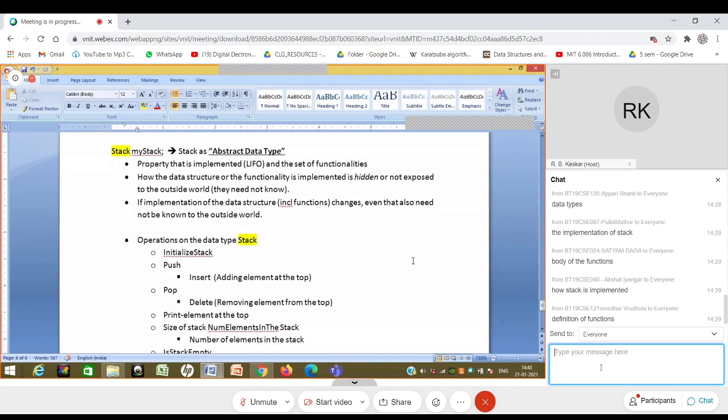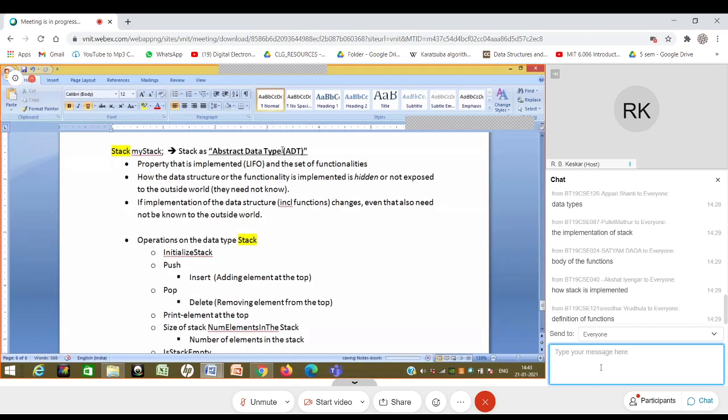Why am I saying this? Remember, our course name is data structures and program design. So this is a very important principle of program design, and we are going to follow it from this point onwards. Every data structure for us from this point on is going to be an abstract data type. We are not caring about how it is internally. Stack is definitely a very good example, and we are going to see some other examples also. So this is all about ADTs, abstract data types.